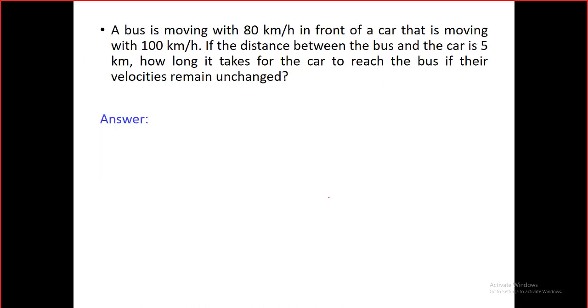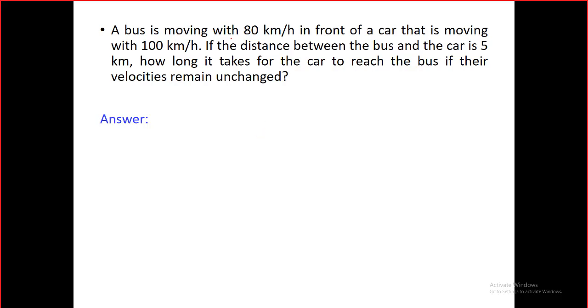But we have a question here. Look at that. We will use the relative velocity. Although I will not tell you in the problem, try to find the relative. I will not ask you about that. I will give you a general problem, but you have to conclude that it is related to the relative velocity.